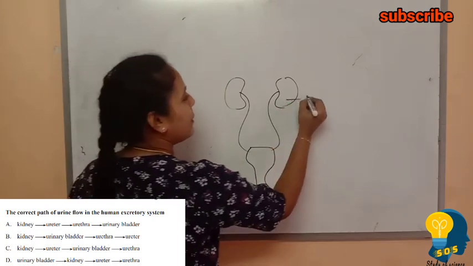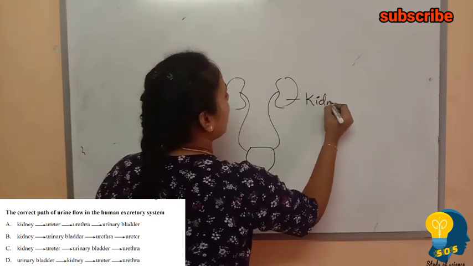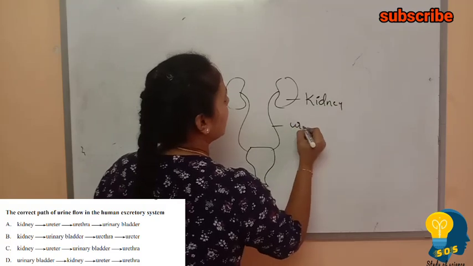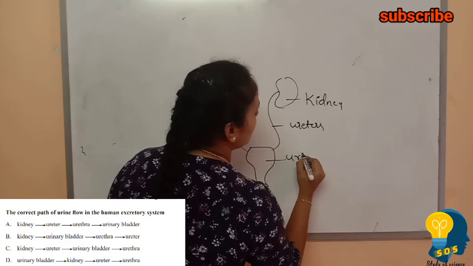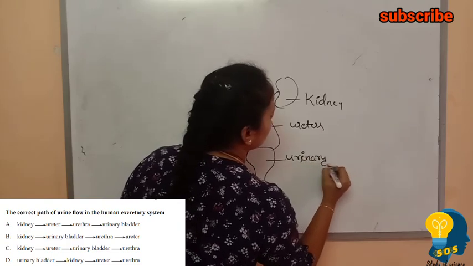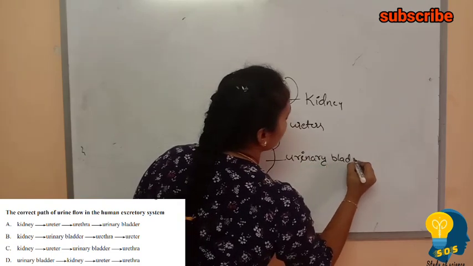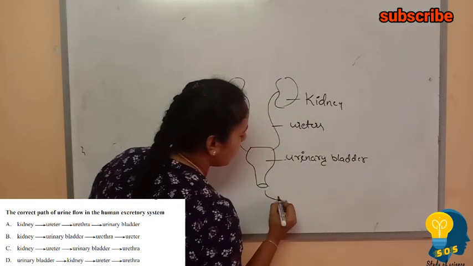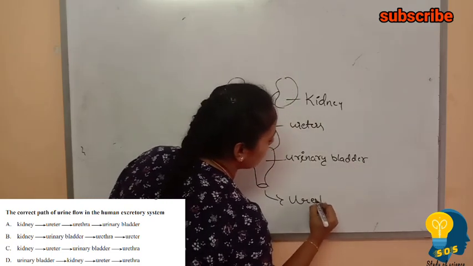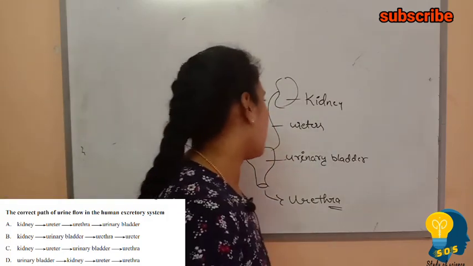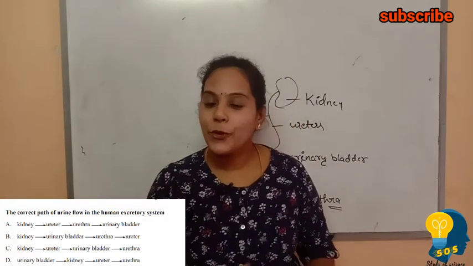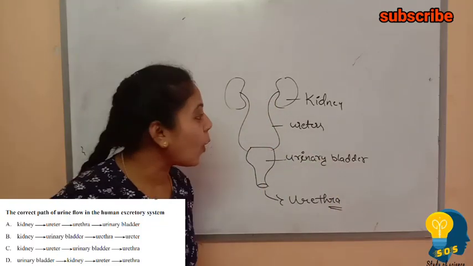First there will be the kidney, then there will be the ureters. These are called ureters. This is called the urinary bladder, and from the urinary bladder the urine passes through the urethra. Through the urethra the urine will pass. So without reading the options, you can find out the correct option here.